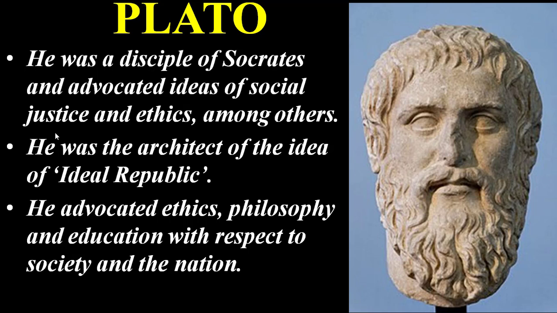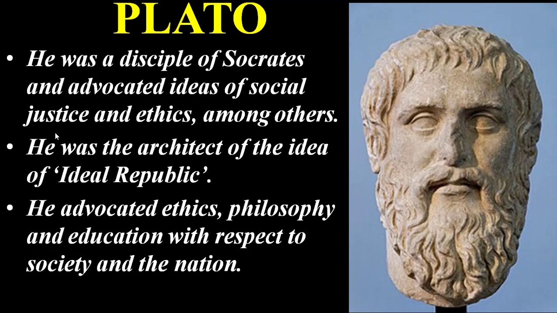He is one of the famous philosophers of Greece. He was a disciple of Socrates and advocated ideas of social justice and ethics, among others. He was the architect of the ideal republic.